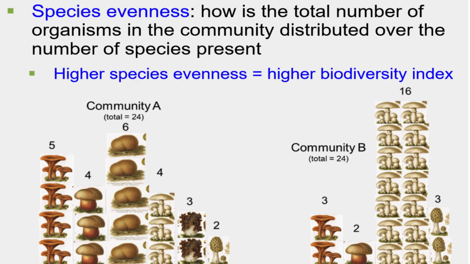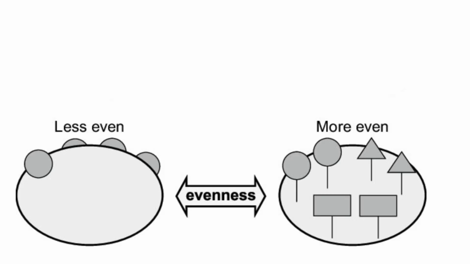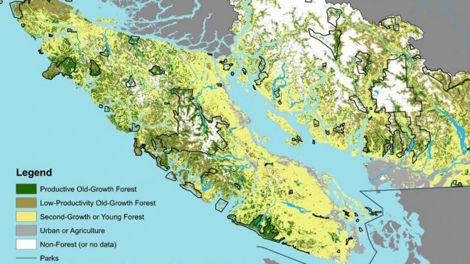Species evenness refers to how evenly individuals are distributed across species in a community. Evenness is high when each of 20 species in a community has roughly the same number of individuals. Evenness is low when one species accounts for the majority of the individuals while others are present in very small numbers. Now that we've defined biodiversity and how we measure it, Southern Vancouver Island stands out as a biodiversity hotspot.